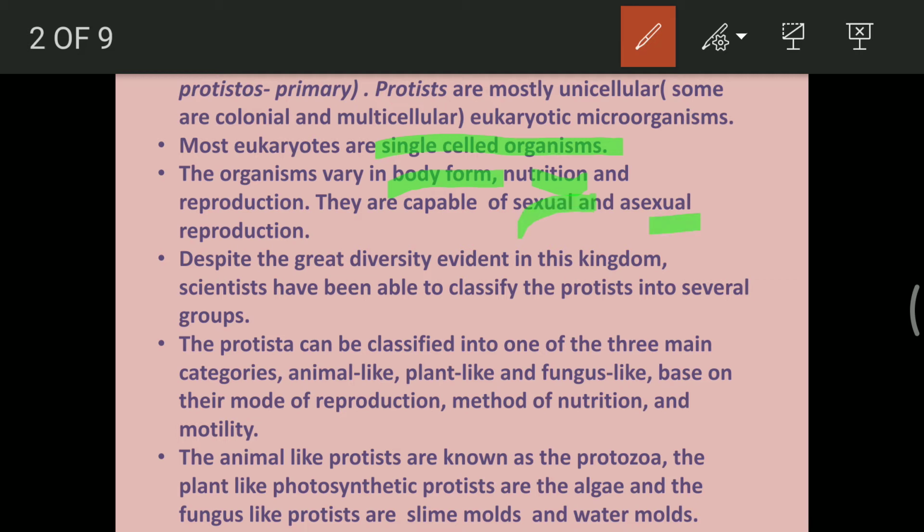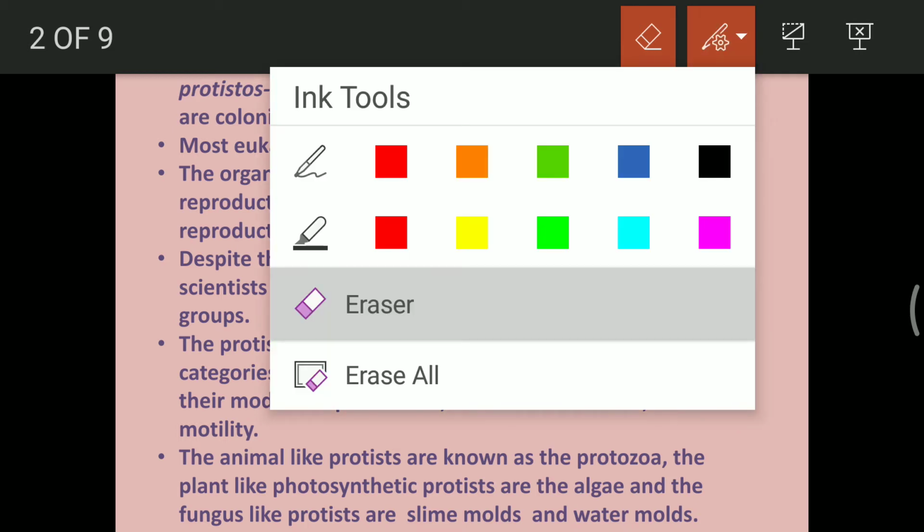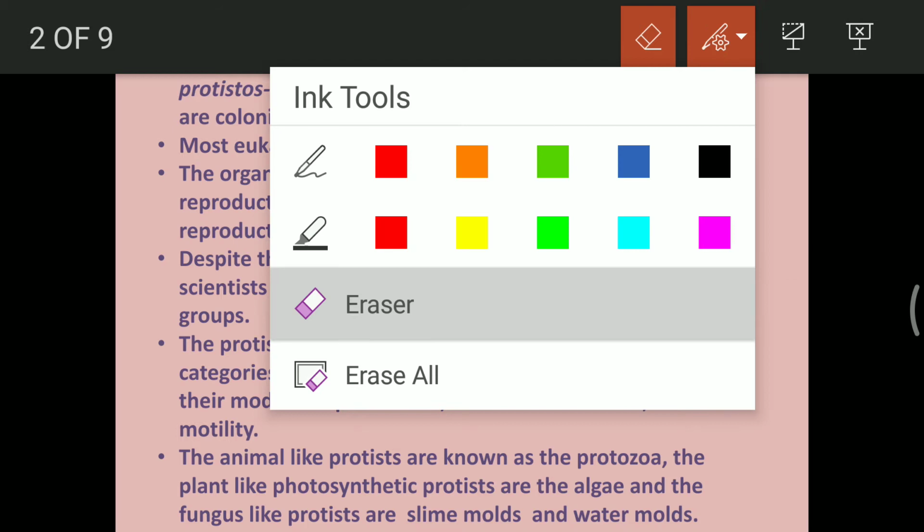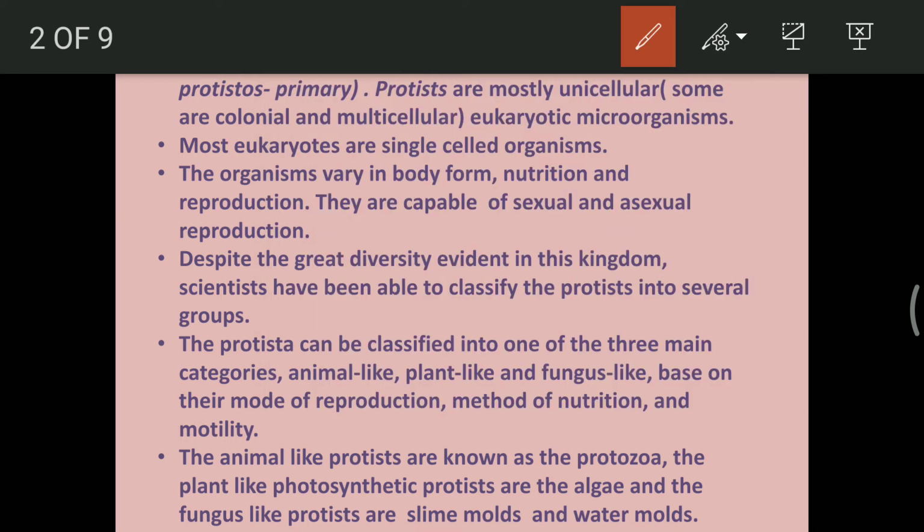Asexual by fission, and sexual mode like isogamy is also there. We will study each of the modes in detail. Despite great diversity evident in this kingdom, the scientists thought that they have to categorize them in certain groups, and what they did was they grouped the organisms in three main categories.